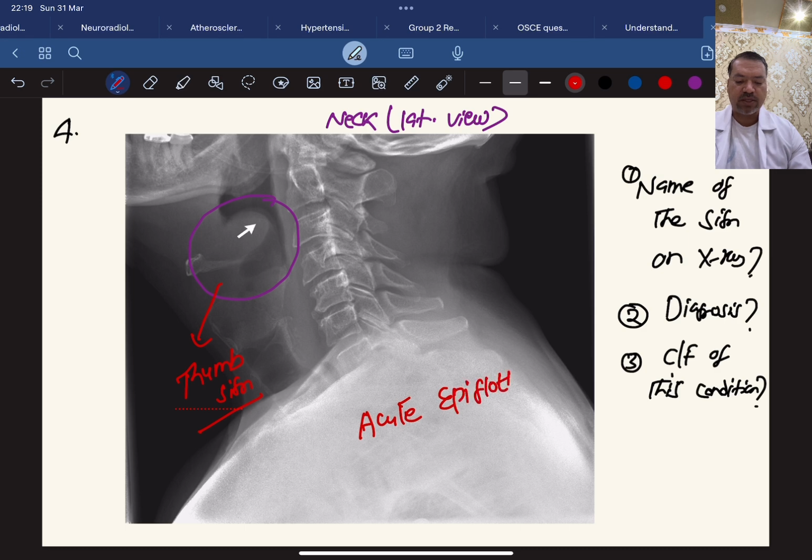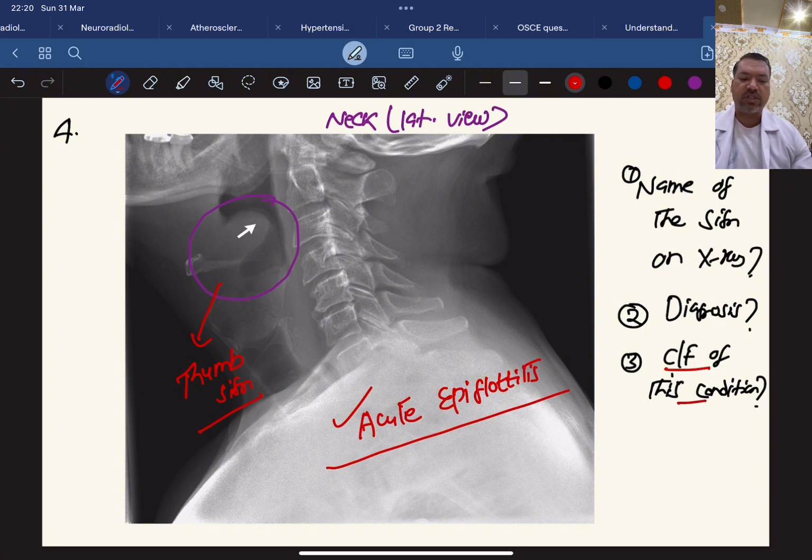They may ask you some important question from epiglottitis, which I just discussed with you. And here they have asked what is the clinical feature of this condition. So you can say high-grade fever, very short history, difficulty in swallowing, difficulty in breathing, drooling of the saliva, dry port sign. So a lot of things are there. And one more piece of information I would like to share with you here. When you are examining a child with acute epiglottitis, don't examine the child without resuscitation measures in front of you, because while you examine, suddenly the airway may go into spasm and we may lose the child.